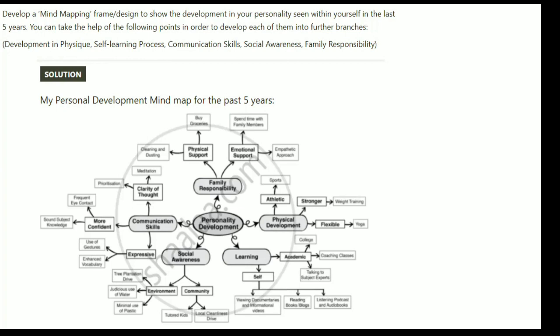Then learning, self learning and academic also. Okay, so in academic, I attend college regularly, coaching classes, and talk to subject experts. That's how I became academic. I succeeded in my academics. I self taught myself, how I self learned things: viewing documentaries, I watch documentaries and informational videos, reading books and blogs, and listening to podcasts and audiobooks. Okay, so that's how I self learned.